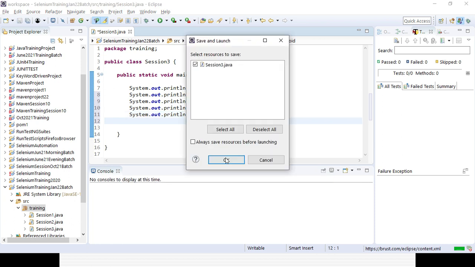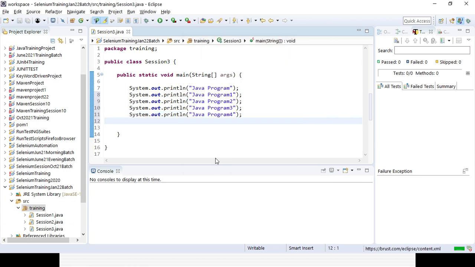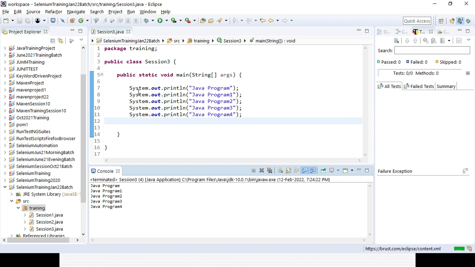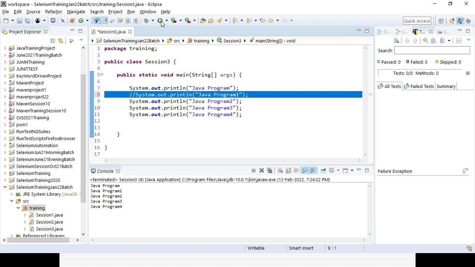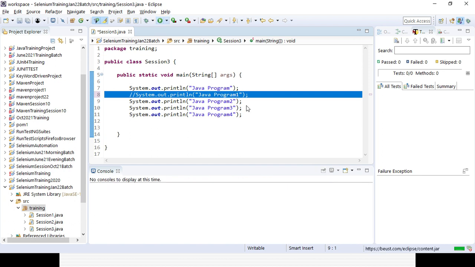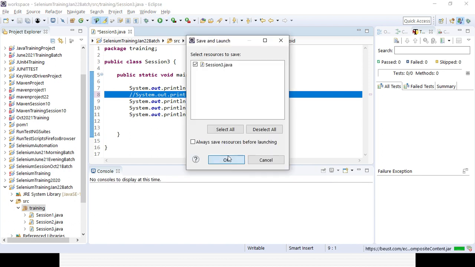One is Java program 1, 2, 3, 4, like that. Now say you don't want to run a single line. Suppose I don't want to run Java program 1. So you can comment it out, so that it will not be executed during the program run. If you run, the remaining 4 lines will be executed, but the line you commented out will not be executed.